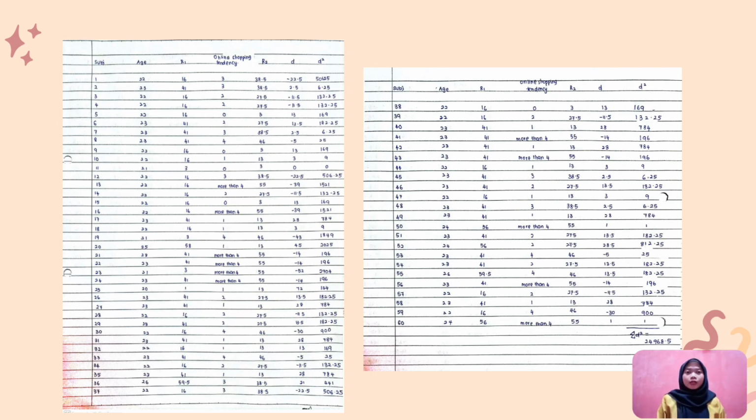So this is the table about the Spearman correlation test. The table contains ages and online shopping tendency. First, for R1, we rank the ages. And for R2, we rank the online shopping tendency. And the value of D, which is R1 minus R2. And then D square, we square the value of D.